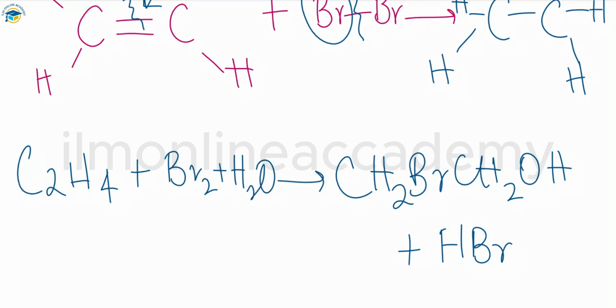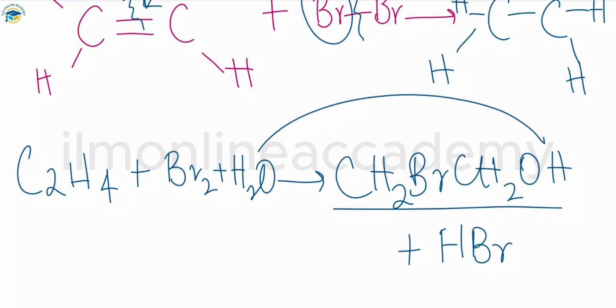This colorless product includes an OH group that comes from the water, because water has two types of ions, hydrogen ions and hydroxyl ions. So the hydroxyl ion attaches to this, and we have a colorless product. This is all about the addition reactions of the alkenes, and next we talk about the hydrogenation reactions of alkenes.